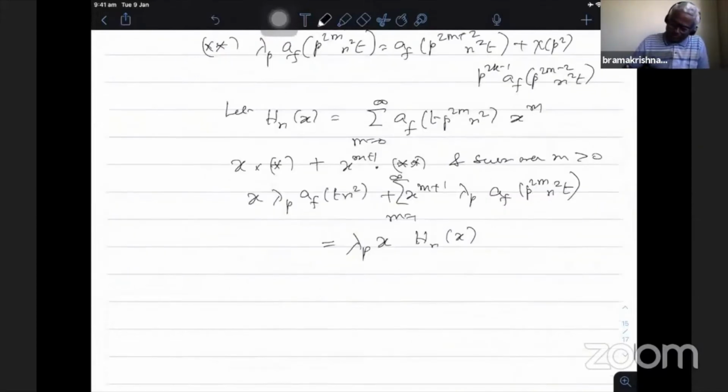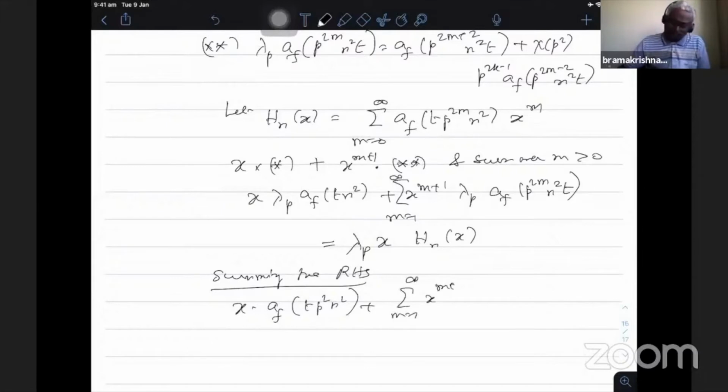So summing the right hand side, we have x into a_f(p²n²) plus summation m equal to 1 to infinity x^(m+1) a_f(p^(2m+2) n² t), which is equal to... So when I add these two things, I get h_n(x) will be there, but I have to subtract a_f(t n²).